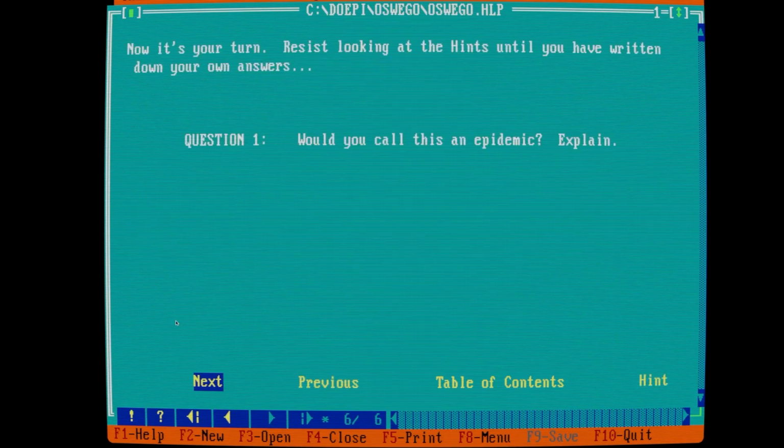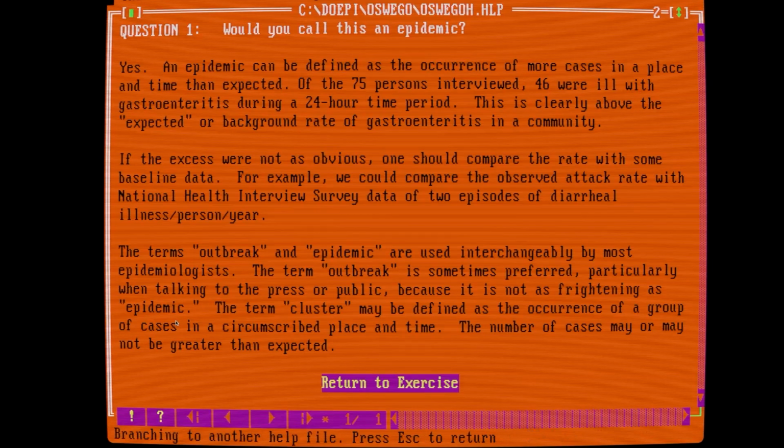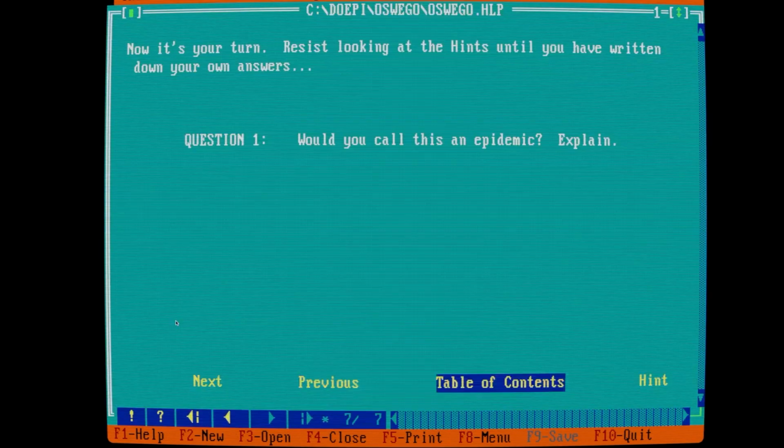Next. Now this is your turn. Resist looking at the hints until you have written down your answers. Question 1, would you call this an epidemic? And I would say yes. It's more than the expected rate. It's concentrated in a place, a time, etc. And so let's look at the hint. So tab. Yes, an epidemic can be defined as the occurrence of more cases in a place and time than expected. Of the 75 persons interviewed, 46 were ill with gastroenteritis during a 24-hour time period.